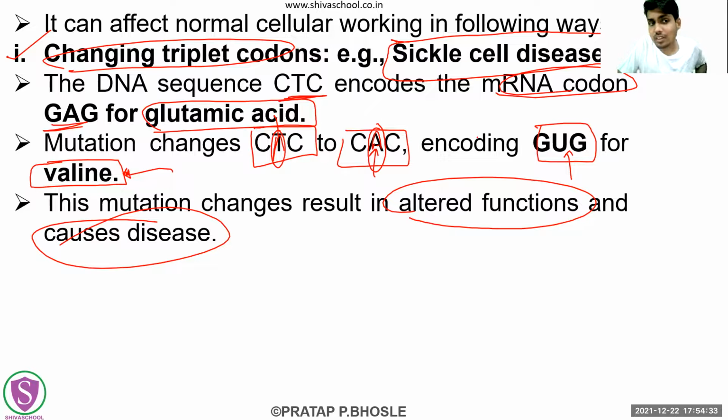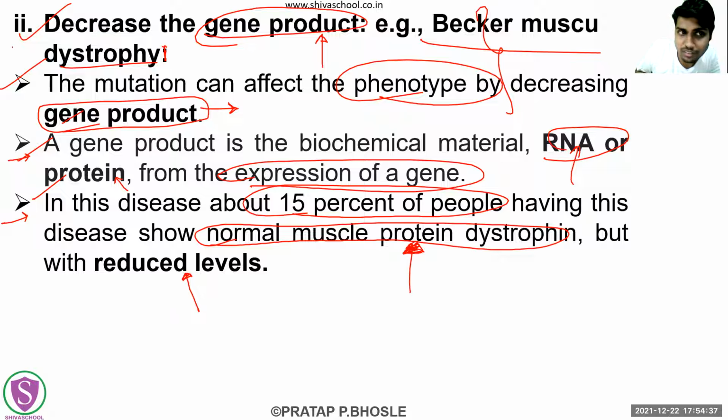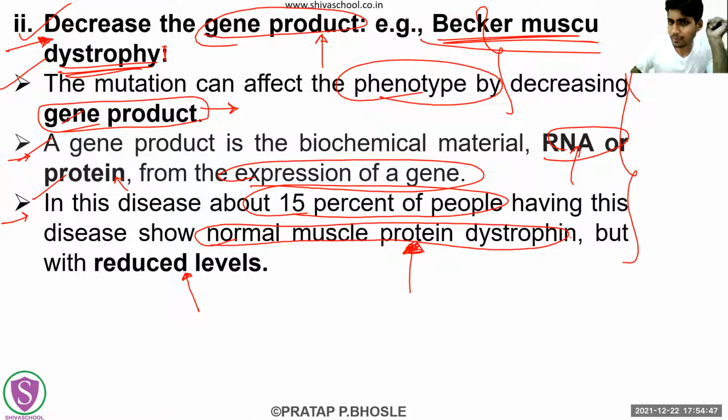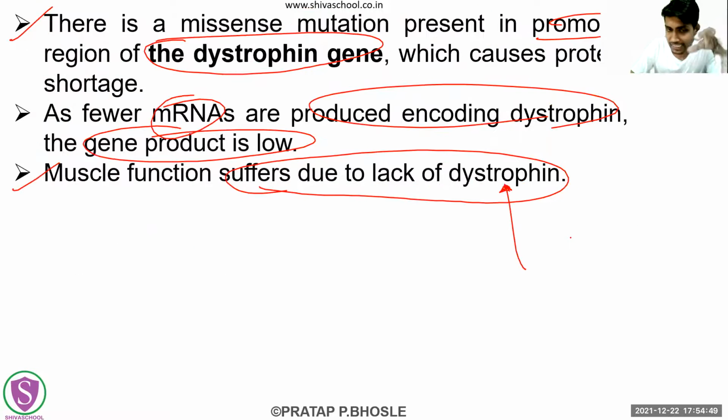So our focus should be on giving this, that is the decreased gene product, and this, that is the Becker muscular dystrophy. Okay. So in the explanation, what we can do right now, you have understood what is happening in this disease. By reading these lines, you have understood what is happening in that disease. Now you can utilize some of your own words or own thoughts.